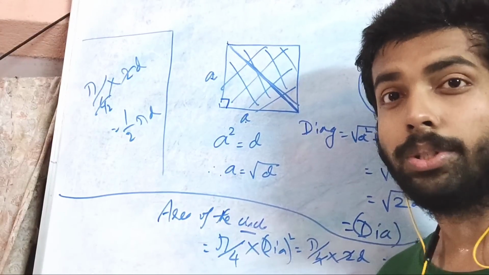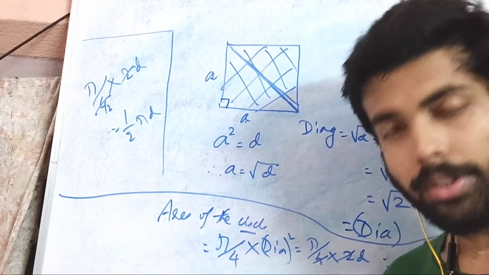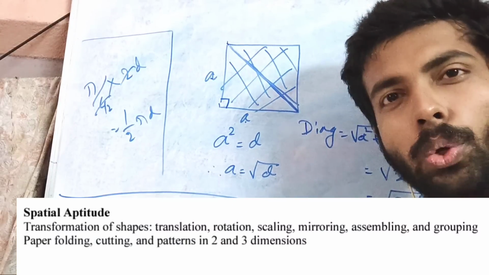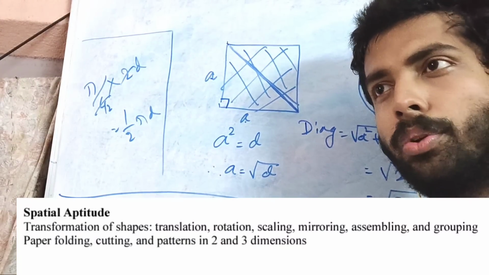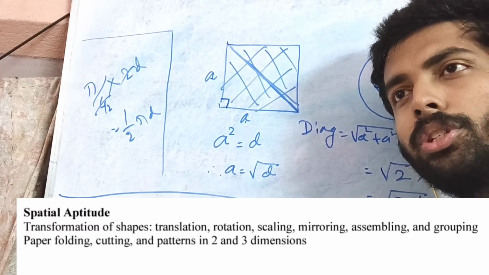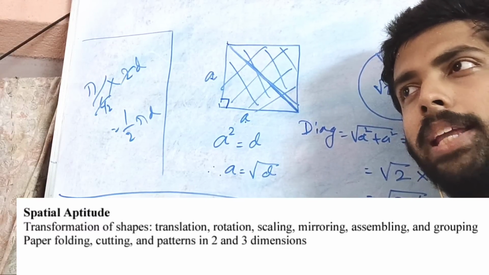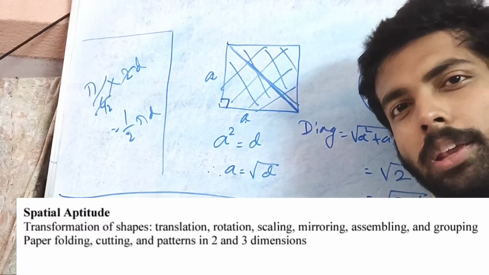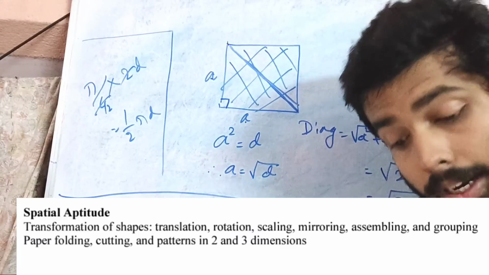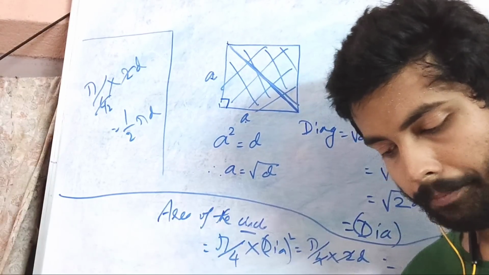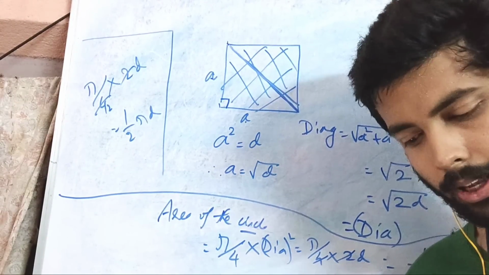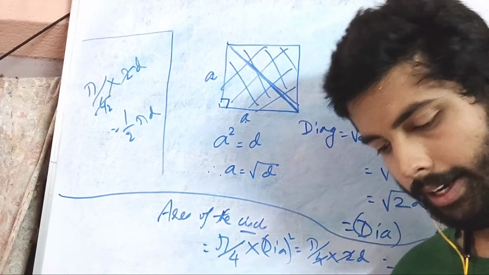So English language is necessary, right? You can see me overseas. The last thing is spatial aptitude, which includes transformation of shapes. Suppose there is a paper. I will do the problems which are given by IIT Bombay, which is just cut, which is fold, any mirror image of any particular image, what it can be. 4 options are given, something like that. So these things definitely. And I will also give you a particular trick about mirror image related problems. Hope you will like it.